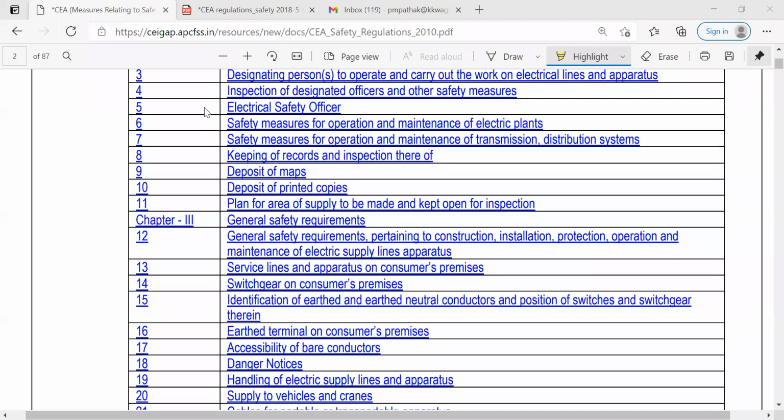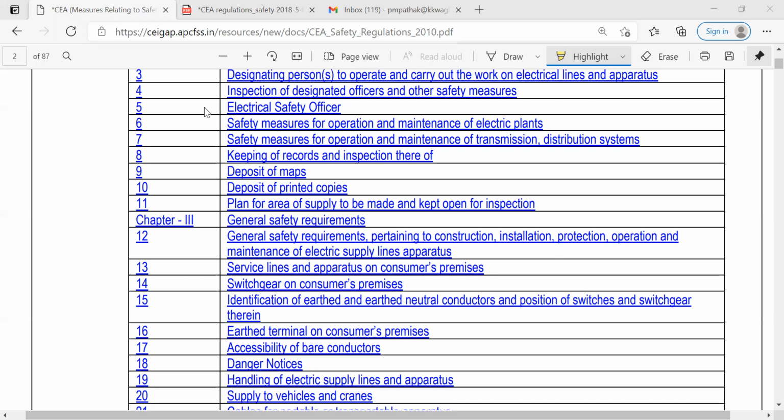Then electrical safety officers. So we already know that this electrical safety officer should be from the electrical background, that is electrical engineering diploma or engineering graduate. In the old rules, in the 2010 also, they have mentioned that engineering graduate with 10 years experience and engineering diploma with 15 years experience criteria is there for the electrical safety officer.